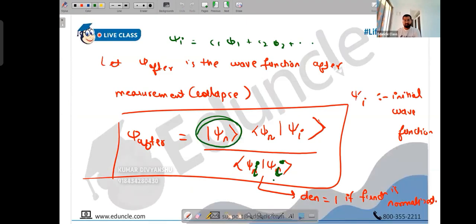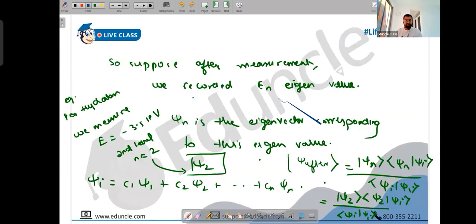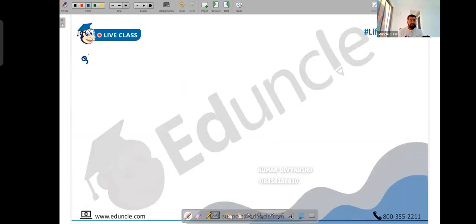So this is the wave function after the measurement. Psi after is the wave function after the measurement, psi I is the initial wave function, and psi n is the eigenvector corresponding to the eigenvalue which you measured. I hope the formula is clear, people. Tell me if not, I can repeat. I'll take an example. Don't take theory hard as long as you understand the examples, that's important.